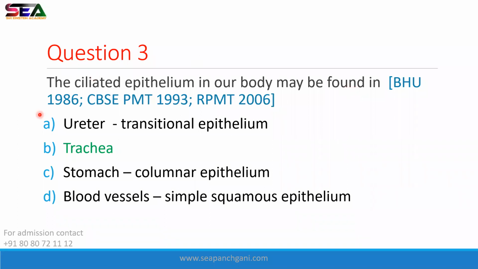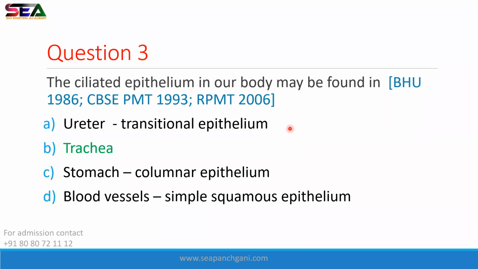Which tissue is present in ureter? Transitional epithelium. All right, it can change depending on the degree of stretch. What is the meaning of this sentence? Ureter is related to your urinary bladder. So what happens when urine is filled or urine is passing through the ureter? The size is changed.